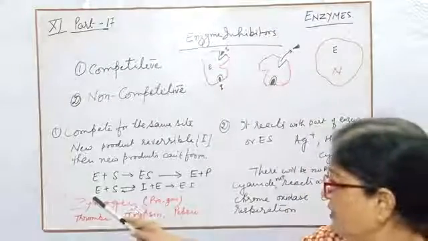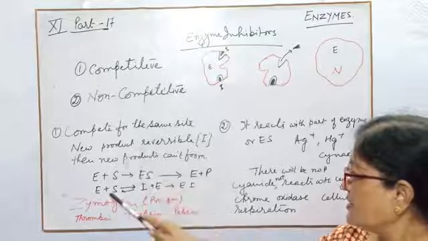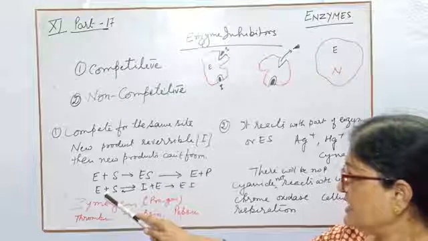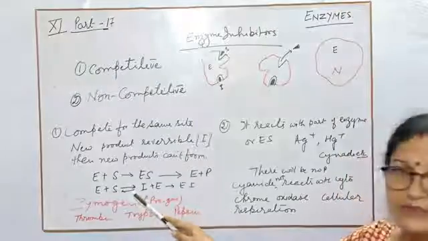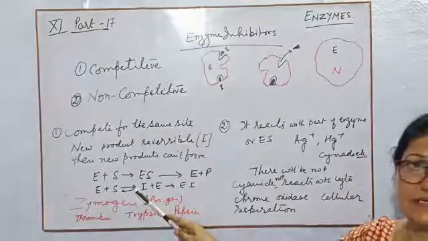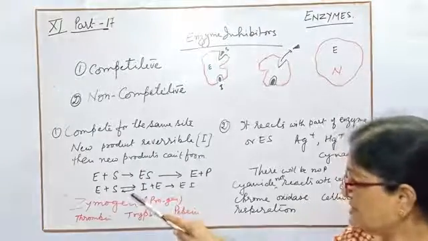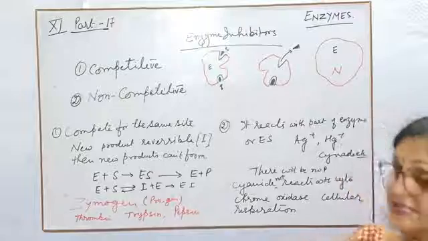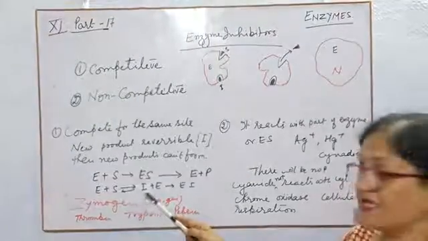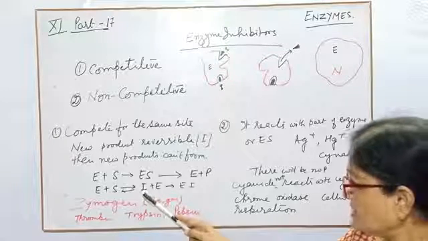Next one, when this competitive inhibitor forms by the reaction of E and S, that means enzyme and substrate. See, this reversible sign is given here. Due to that reversible reaction, they form a third or another type of product, that is the inhibitor.